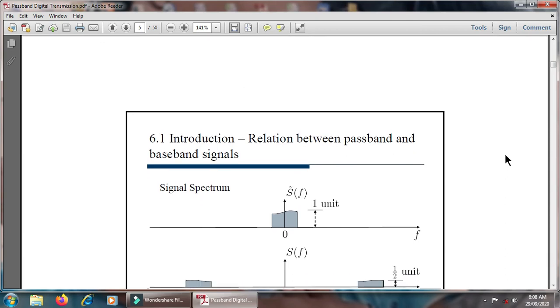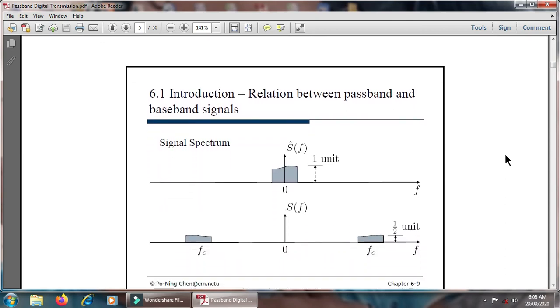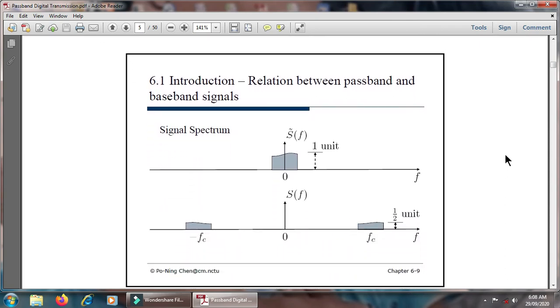Then the relationship in concern with this diagram for the passband and baseband signal, basically the signal spectrum. This is the baseband signal and this is the passband signal. Here is the baseband signal with 1 unit, but it is equally divided into two parts: half a unit on the positive as well as the negative side in the signal spectrum.